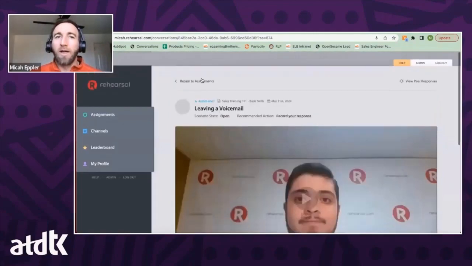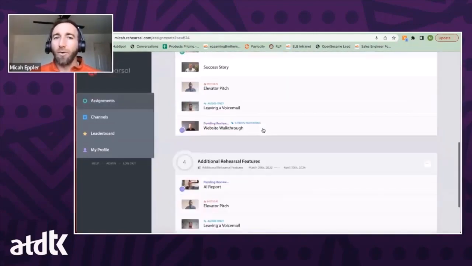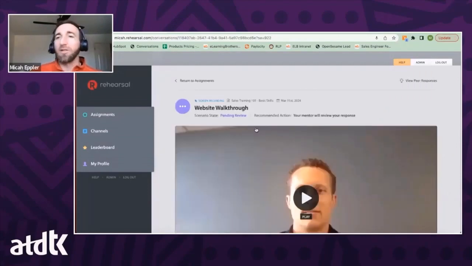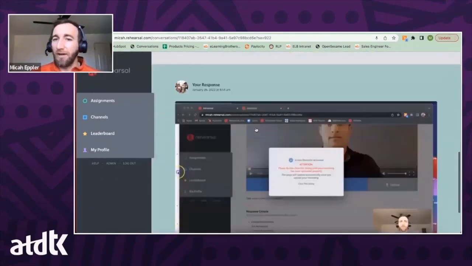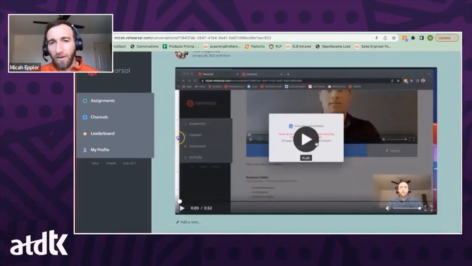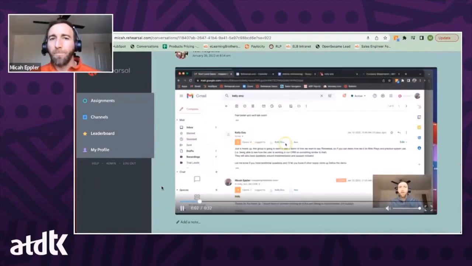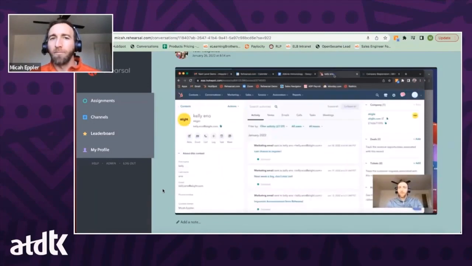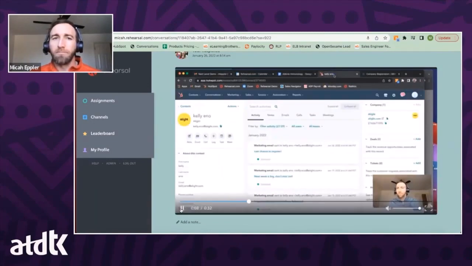And then lastly, we do have a screen recorder built into the platform. The screen recorder will allow you to capture just what's going on the screen, or you can also capture what's going on the screen and see the person present and hear them how they're talking, just like this here. So I'll show you what that looks like here. Okay, so through our Rehearsal screen recorder, we can also capture something that I know you all want to do, which is things like system certification, for lack of a...